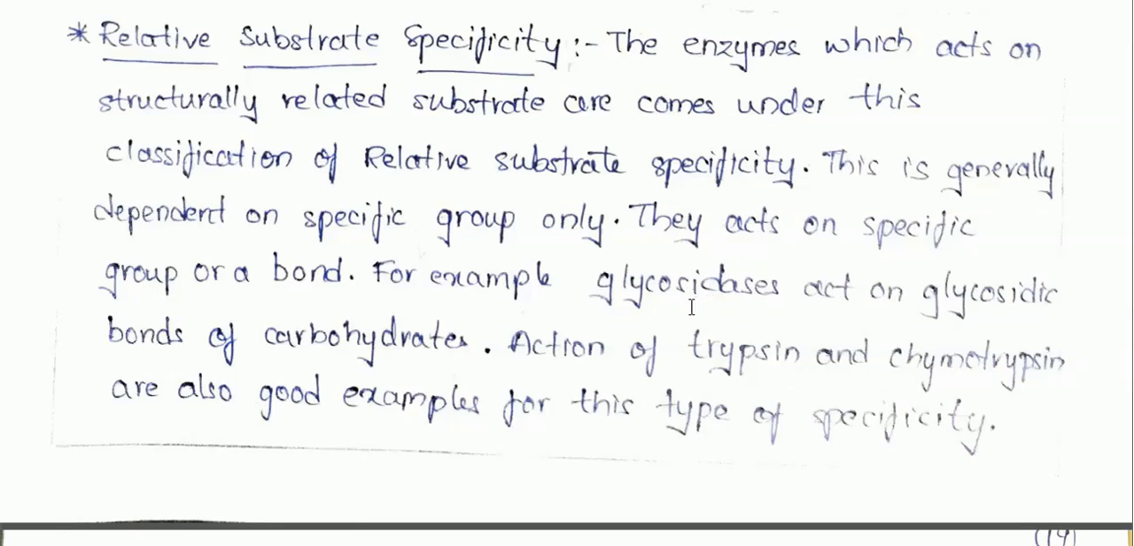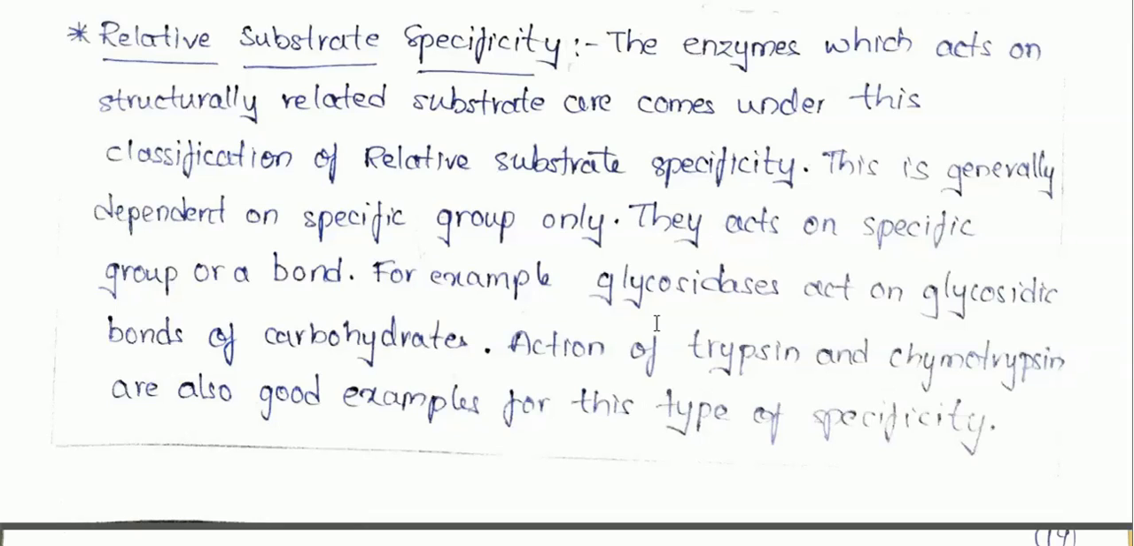For example, glycosidases, these are the enzymes which act on glycosidic bonds of carbohydrates. As we all know, carbohydrates consist of glycosidic bonds, and to break or to act on these glycosidic bonds we use glycosidase enzymes, and these can be categorized under relative substrate specificity. Why? Because this doesn't act on one particular carbohydrate. These act on all carbohydrates which consist of these glycosidic bonds.